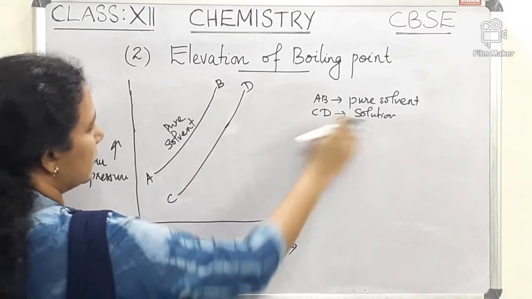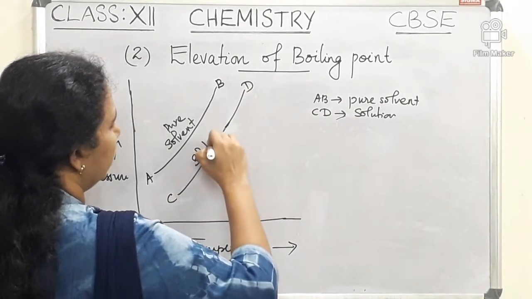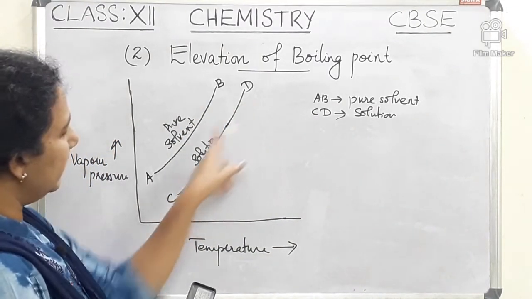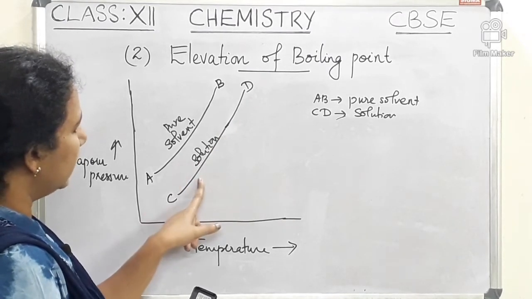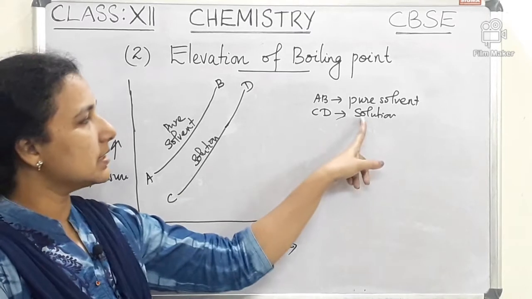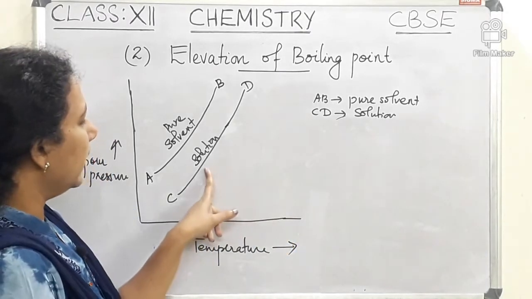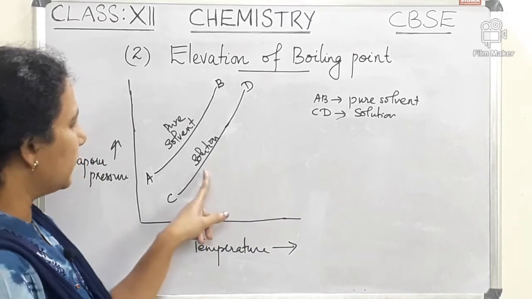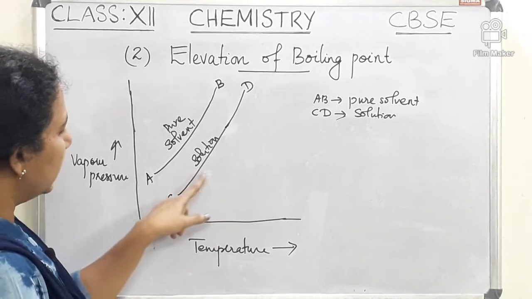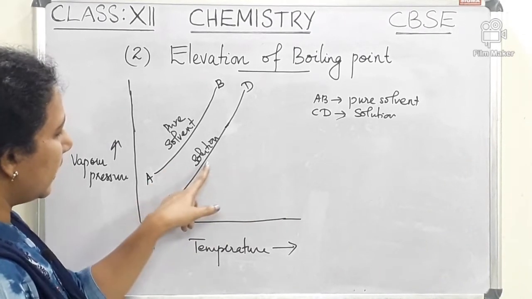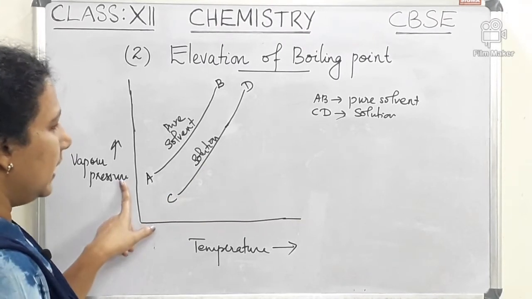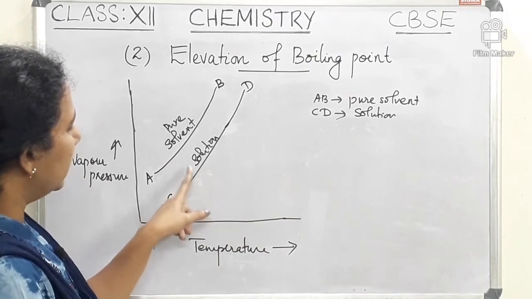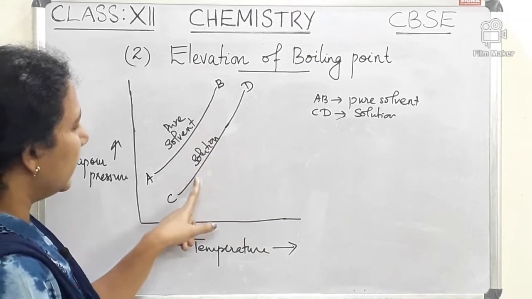It is also clear that CD will be lower than AB, since the vapor pressure is less in the case of solution because of the presence of a non-volatile solute. So the curve will be drawn below the line AB.